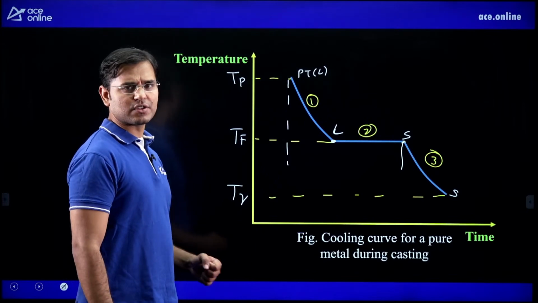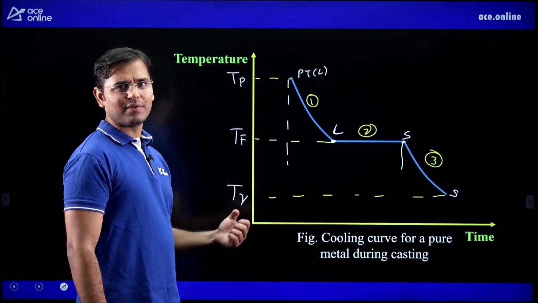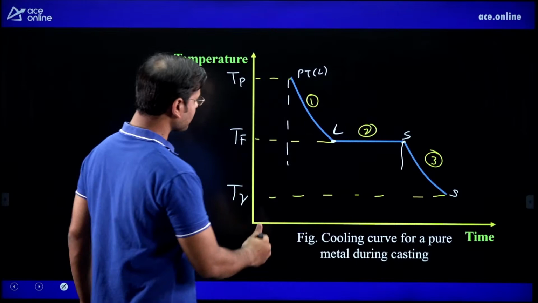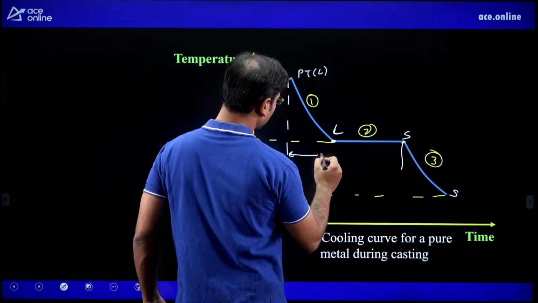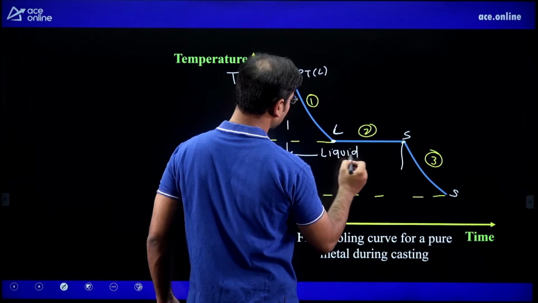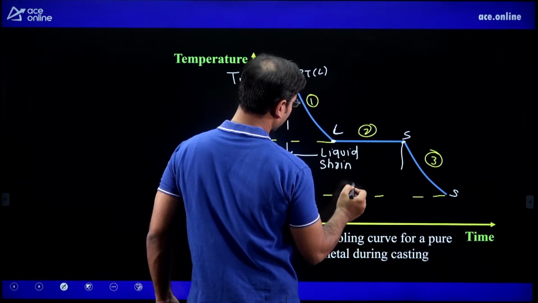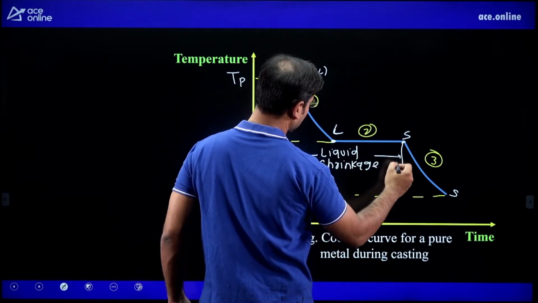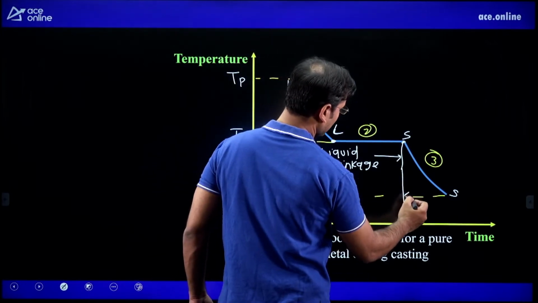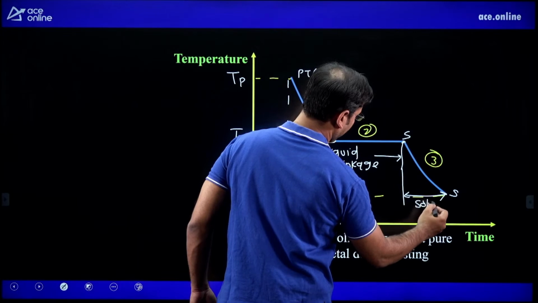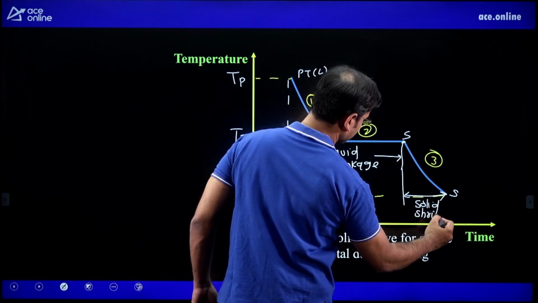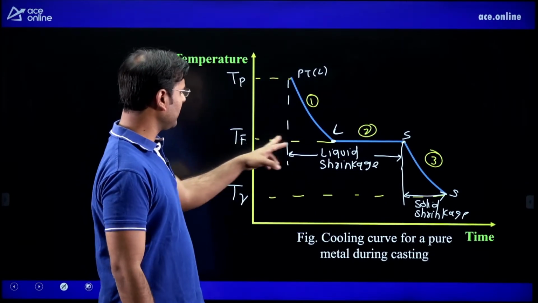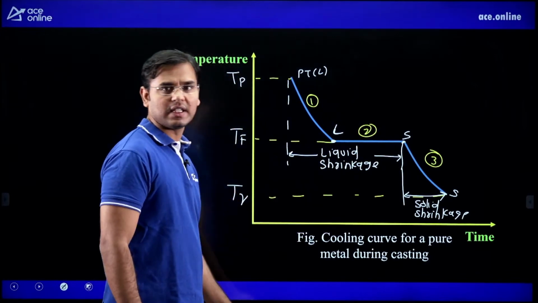In stage 1 and stage 2, what is converting into solid? Does solid remain solid, or is liquid converting into solid? In stage 1 and 2, the liquid is converting into solid, hence it is known as liquid shrinkage. First two stages, liquid shrinkage, very, very important. Many students are facing confusion here. Liquid shrinkage, and stage 3 is known as solid shrinkage. Liquid shrinkage is from the pouring temperature as a liquid to the freezing temperature as a solid. This is known as liquid shrinkage, right?